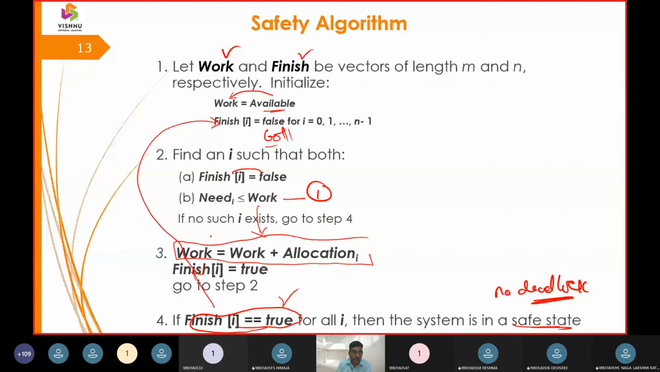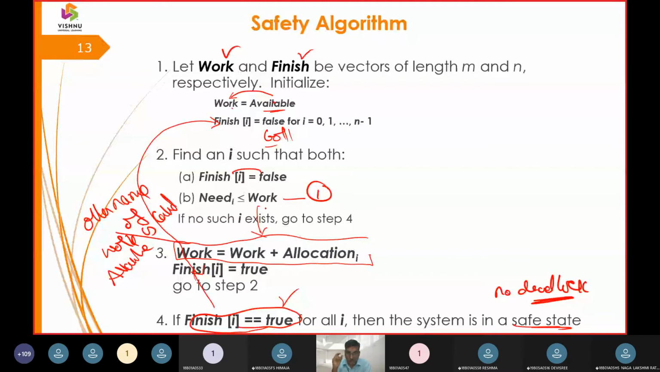What is work? The other name of work is available. The other name of work is called available. How am I going to derive it? Because available is moved into work.